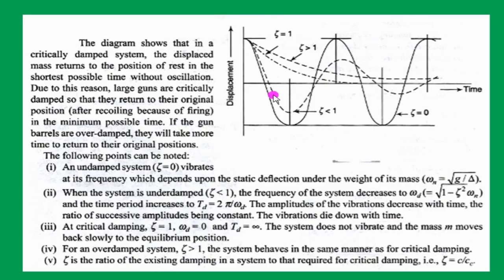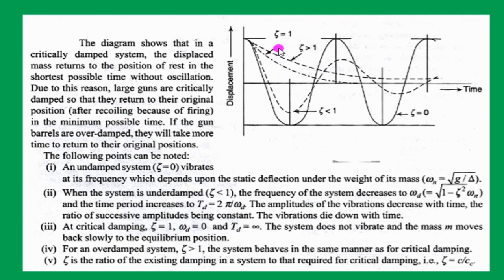The graph of the displacement time is shown here. Eta less than 1 means underdamped. It is undergoing vibrations. In our case, the guns should not vibrate. If it vibrates, it will give more forces to the soldiers, so vibrations are not allowed, hence the underdamped system is not possible.